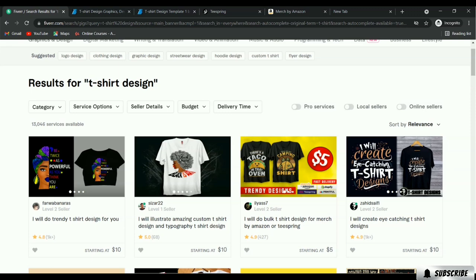You just have to sign up there and start uploading your design. When you sign up, you will get directions, because each website has a different type of policy, so you just have to fulfill their requirements. Then you will be able to sell your t-shirt, or you will be able to sell your service.